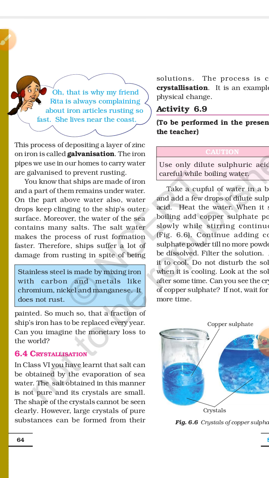Another way we can prevent rusting is by using stainless steel objects. And what is stainless steel? It is a mixture of iron with carbon and other metals like chromium, nickel and manganese. So this is known as stainless steel.